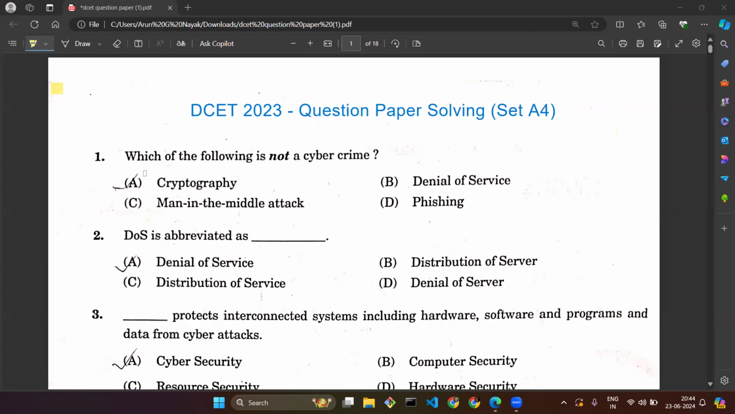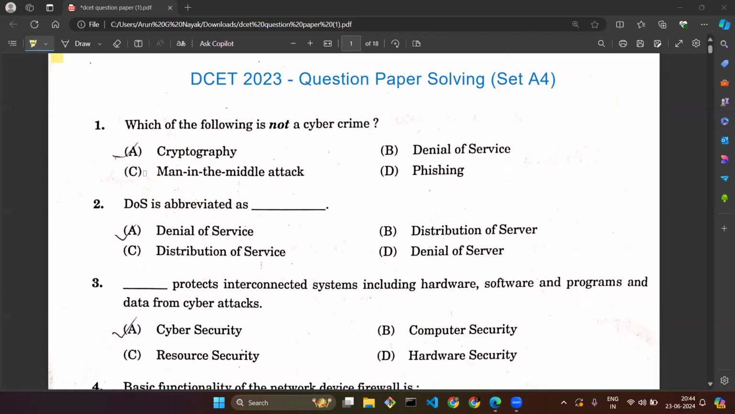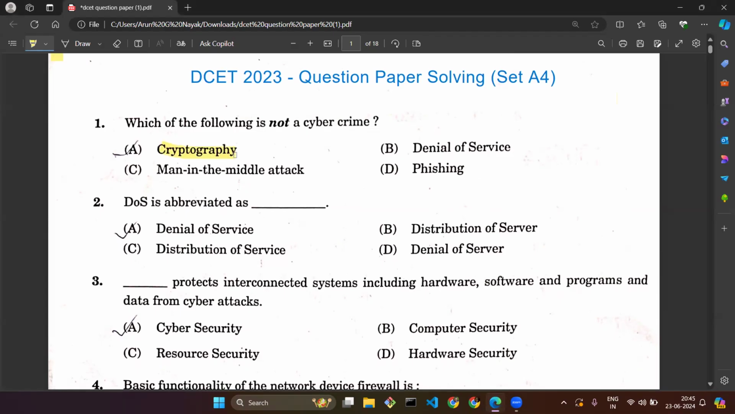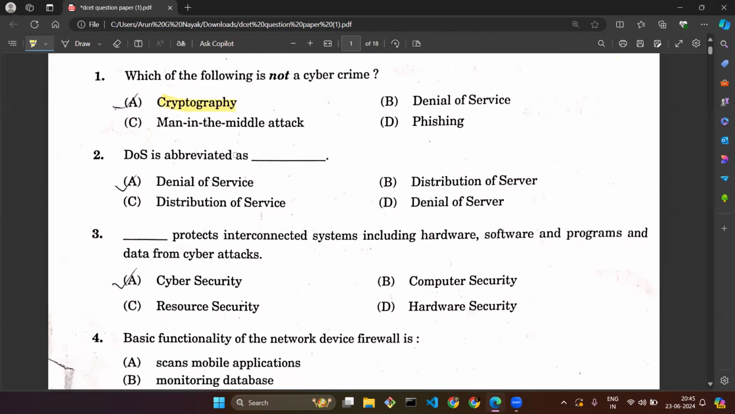The first 20 questions are related to IT skills. Beginning with that, first question: which of the following is not a cyber crime? Four options have been given: cryptography, denial of service, or we can call it DOS, man in the middle attack, or phishing. The correct option here is cryptography. The other three are a kind of cybercrime, but cryptography is a technique which is not a cybercrime.